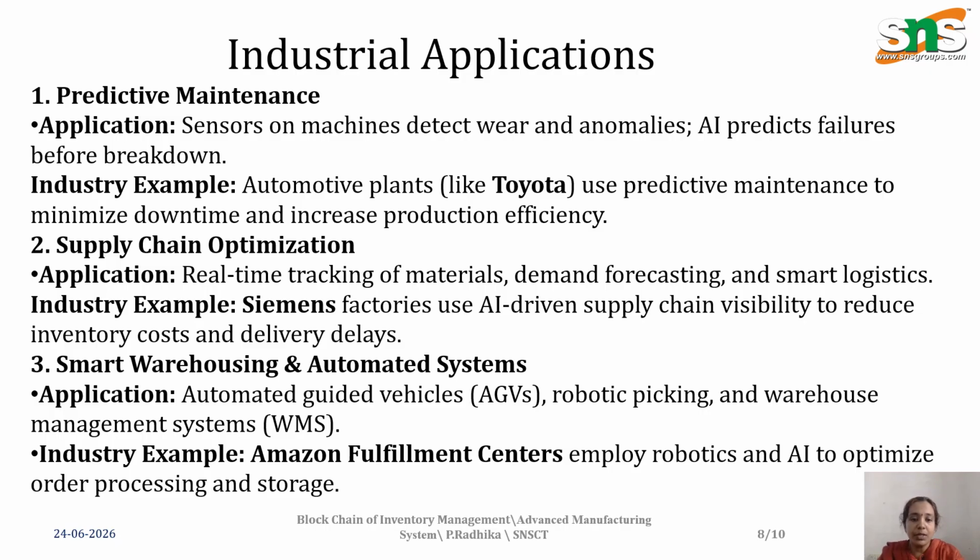It reduces the downtime, and this also uses AI-driven supply chain visibility to reduce the inventory cost. This tracking reduces the inventory cost. How? Because when availability is more, we are not going to invest money on buying it. That is how the inventory cost could be reduced.